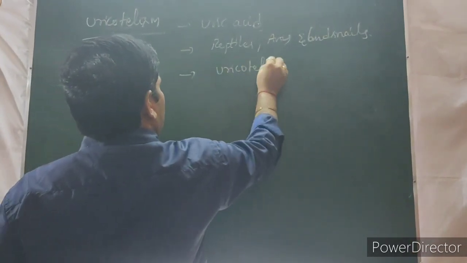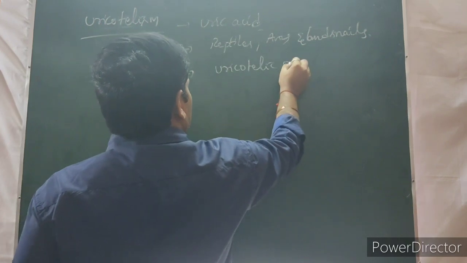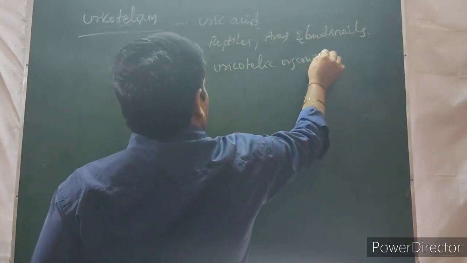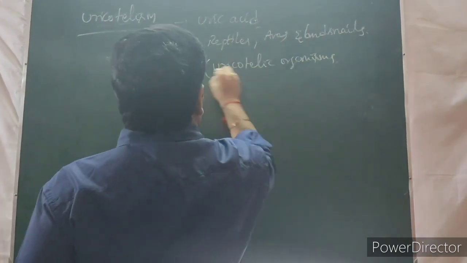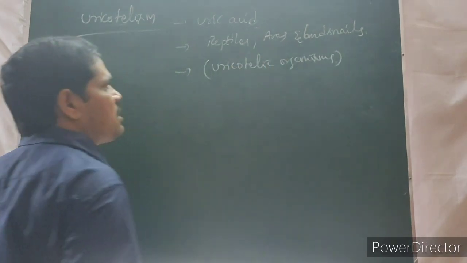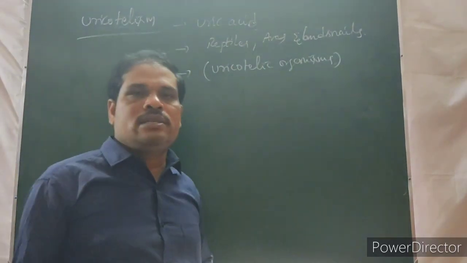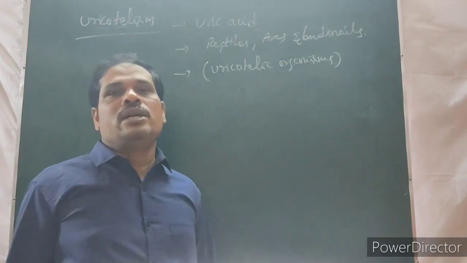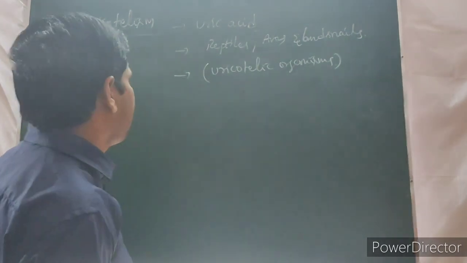Uricotelic organisms, that means here the reptiles, aves and land snails excrete uric acid as a waste product. That's why these are called uricotelic organisms.